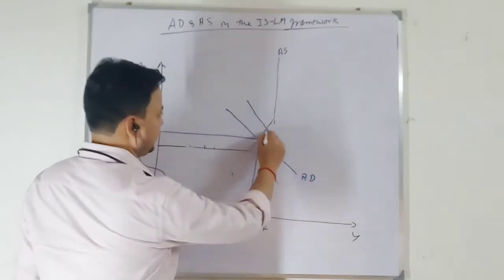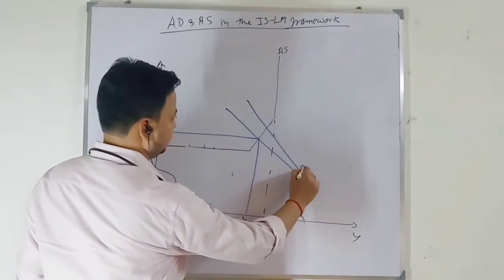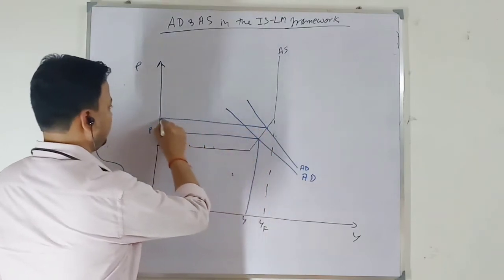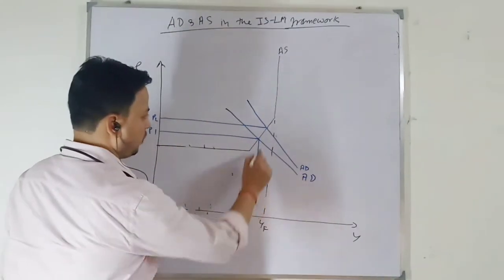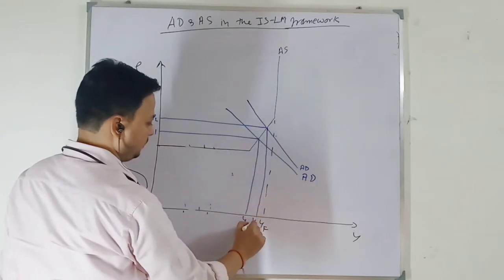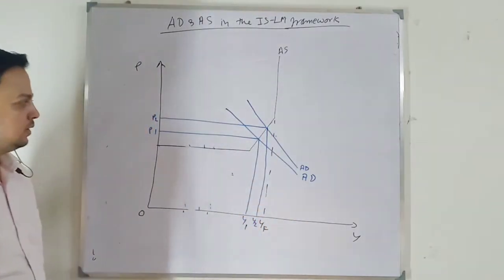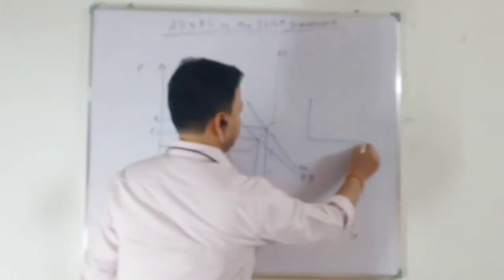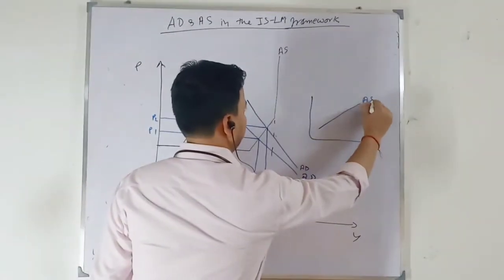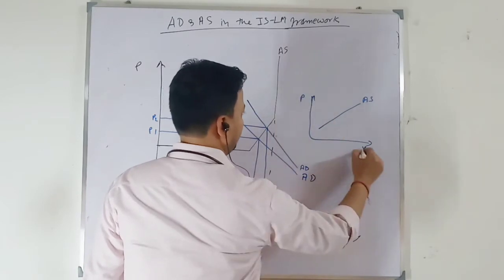When there is a monetary expansion, the price level increases from P1 to P2. At the same time, output also increases from Y1 to Y2, when your aggregate supply curve is positively sloped. Look at this case: price level here, output here.